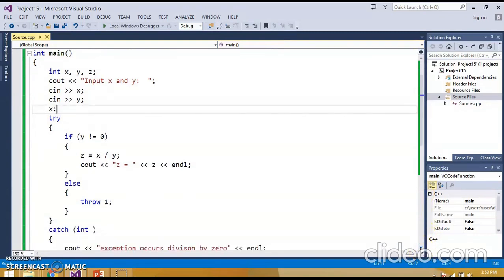Now you may think that why we are doing try, catch and throw, why we are writing these keywords. We could simply handle this exception division by 0 by if and else. If b is not equal to 0, then do it, else not do it. These type of things may come into mind. So first thing is that this is the C++ mechanism to handle the exception. This is the way C++ always handles exceptions, using try, catch and throw. And because it's a very small example, it's a very easy example, you can handle it with if and else. Otherwise, when we come for the complex problems, we will be discussing some problems in next videos.